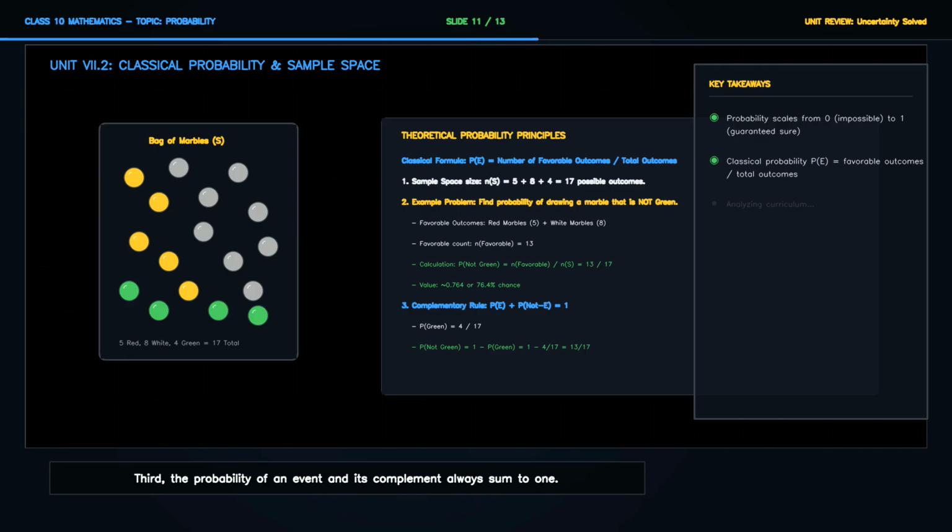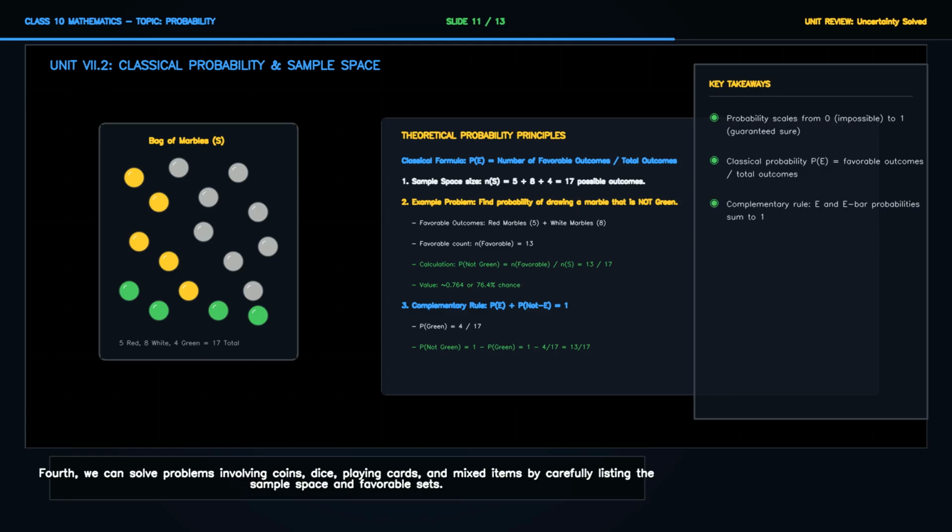Fourth, we can solve problems involving coins, dice, playing cards, and mixed items by carefully listing the sample space and favorable sets. By mastering these principles, you possess a powerful analytical framework to model uncertainty and make logical decisions in mathematics and daily life.